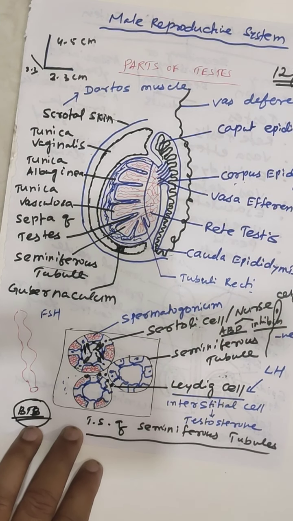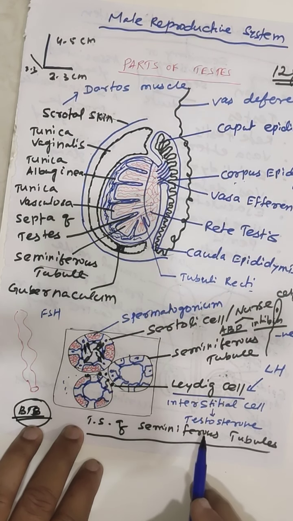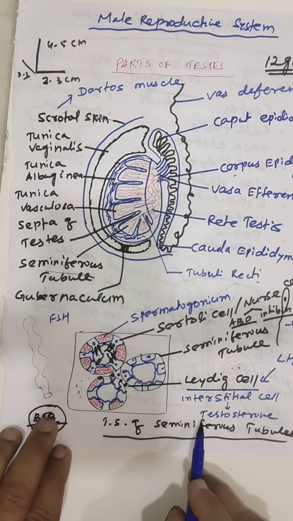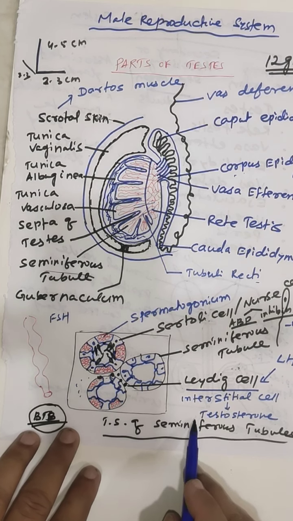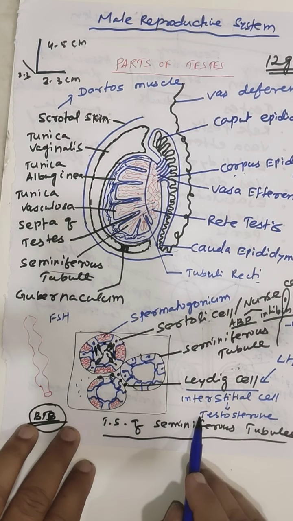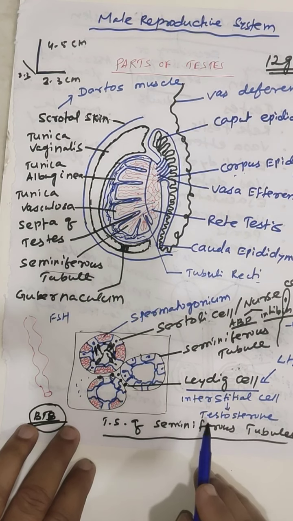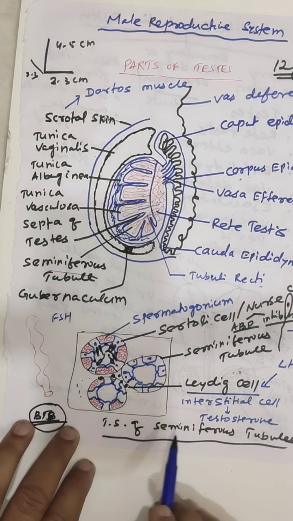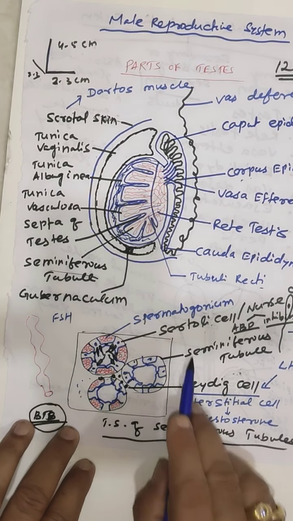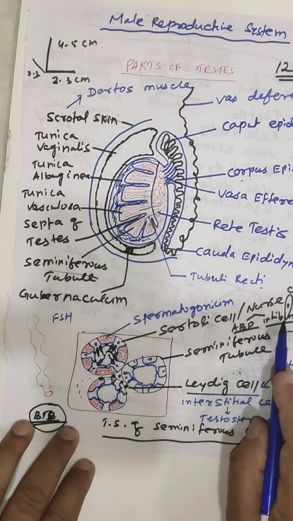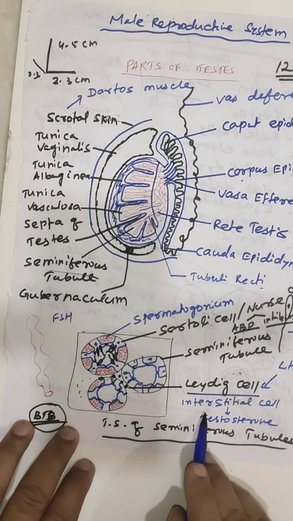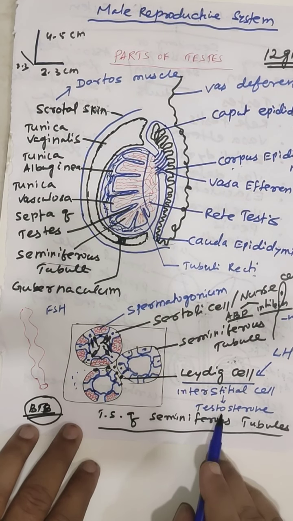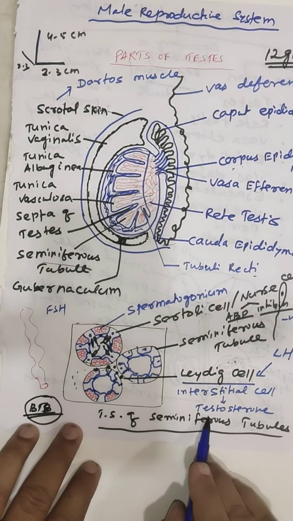Testosterone stimulates the process of spermatogenesis, and it is also responsible for the appearance of secondary sexual characters. The Sertoli cell produces androgen binding protein and inhibin, and the Leydig cell or interstitial cell produces testosterone.